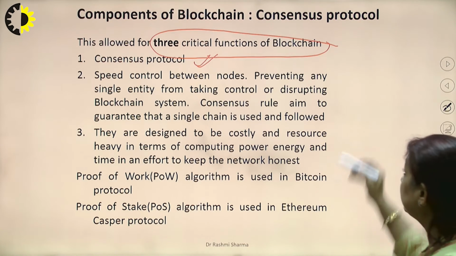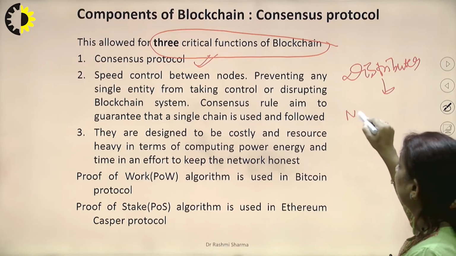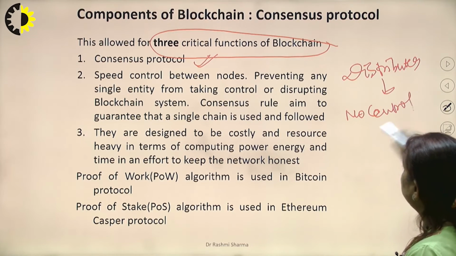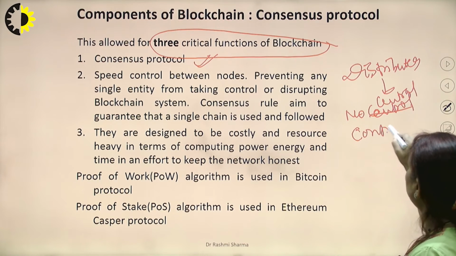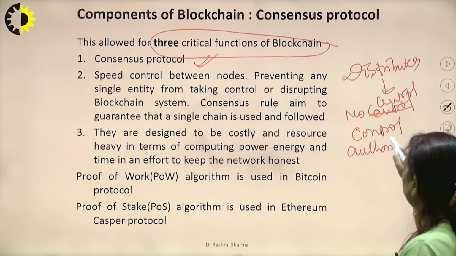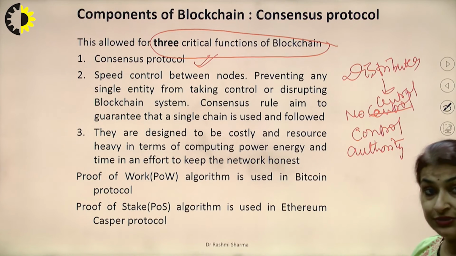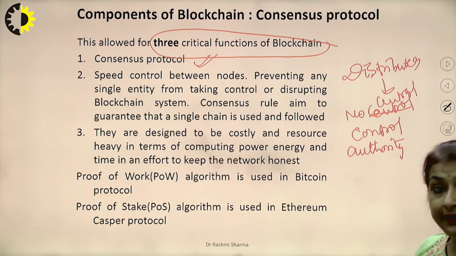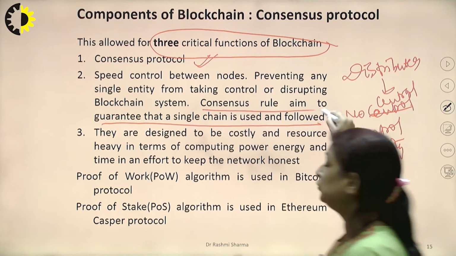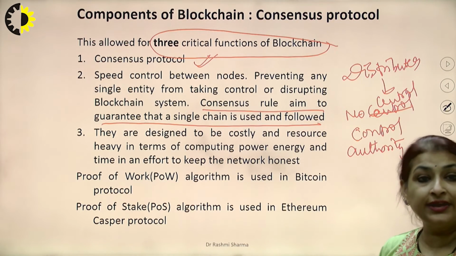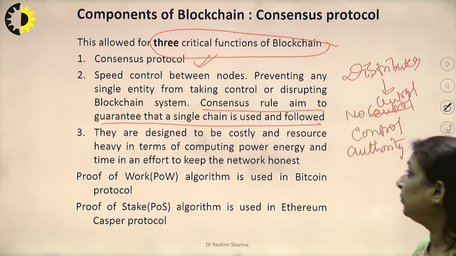Because we are using a distributed system, there is no central control. No central control authority should be there. So you should have a consensus rule that aims to guarantee that there is a single chain which is being used and which is being followed. The aim should be that there is a single chain which would be used and followed. So they are designed to be very costly.